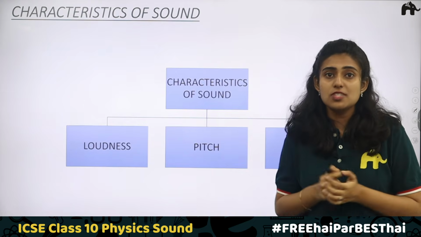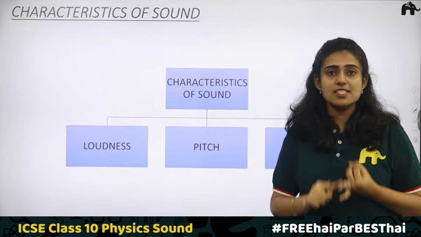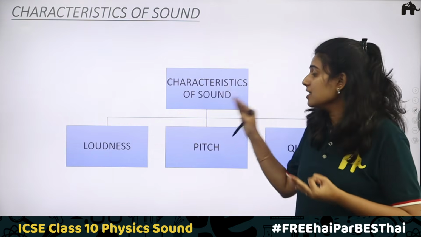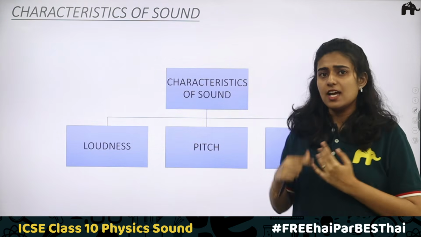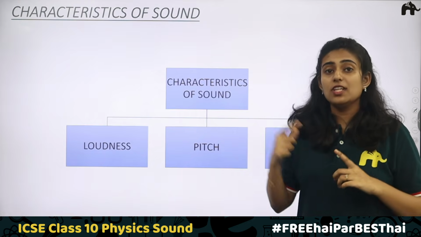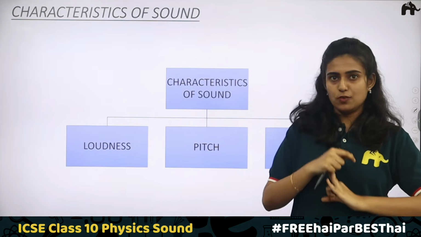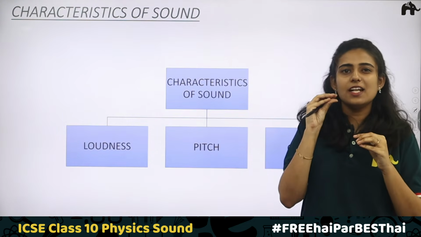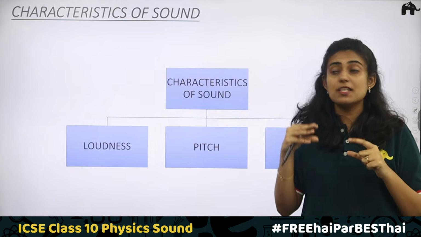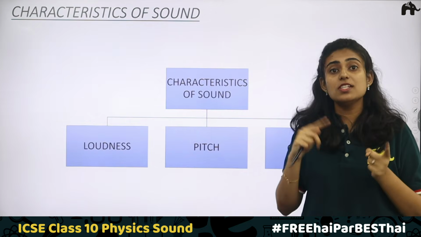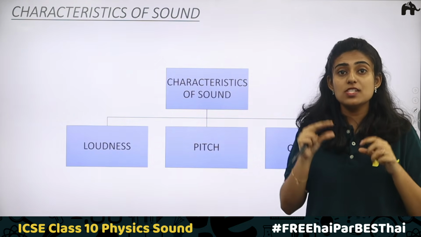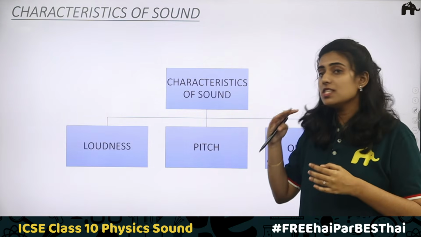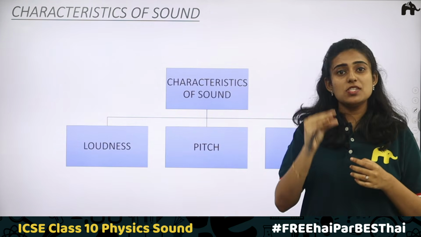When you take two musical instruments, a flute, a guitar, a violin, you can see that the sounds they produce will be different. Even if you produce sound at the same loudness, there will still be some difference. So there are three important characteristics of sound. The first one is loudness. A person speaking in a low voice and a person speaking in a high voice produce sounds of different amplitude. That is, the loudness is different. One is producing a loud sound and the other a small sound.